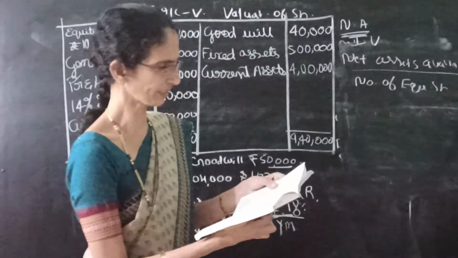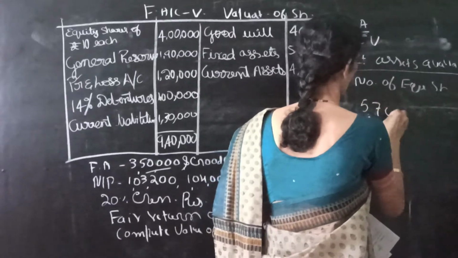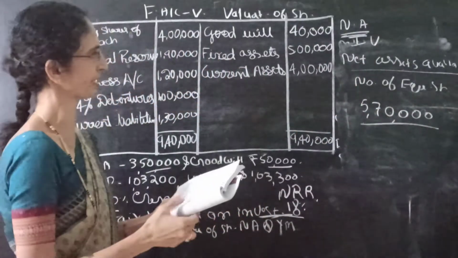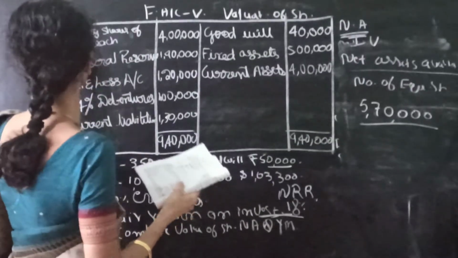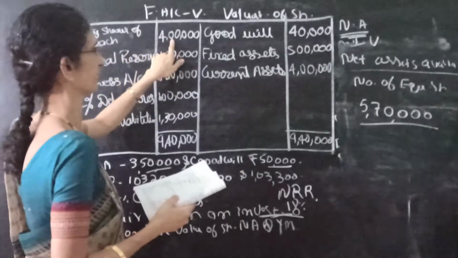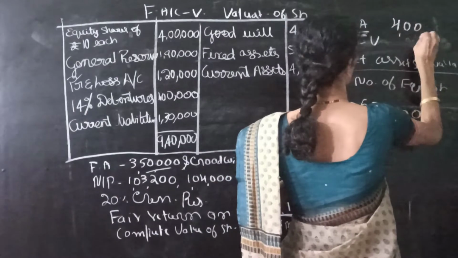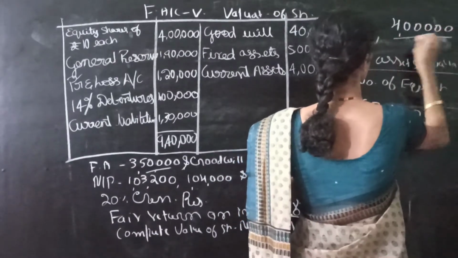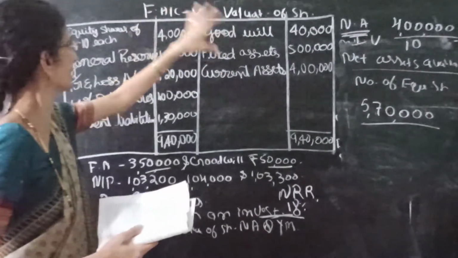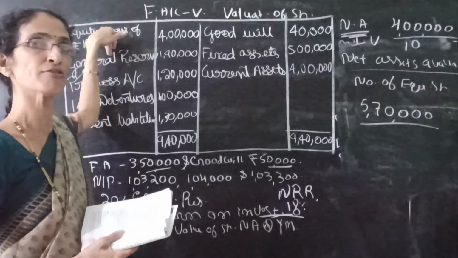We already calculated it. It is 5,70,000. Next we have to see the number of equity shares. See the balance sheet. It is given equity shares of rupees 10 is 4 lakh. So see here, value is given 4 lakh. Face value is 10 rupees. So here number of shares is not given. In this problem number of shares is not given here. So we have to calculate the number of shares.